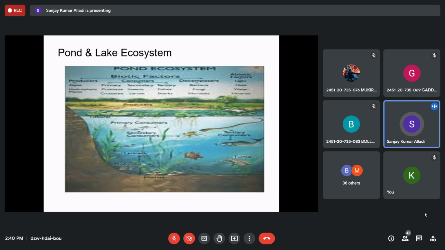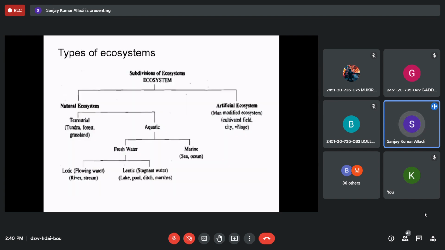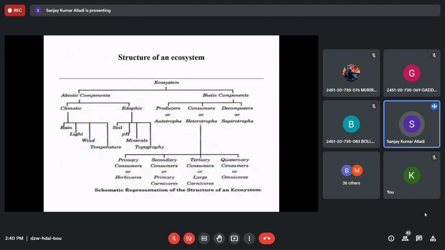What is the structure of an ecosystem? Structure of an ecosystem means biotic, abiotic. Within abiotic, climatic and edaphic. Biotic: producers, consumers and decomposers. Consumers: primary, secondary, tertiary, quaternary. This is structure.